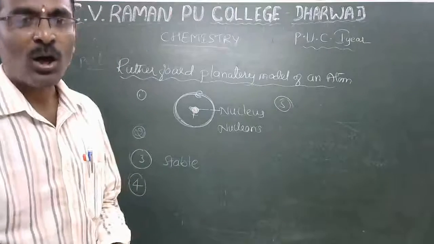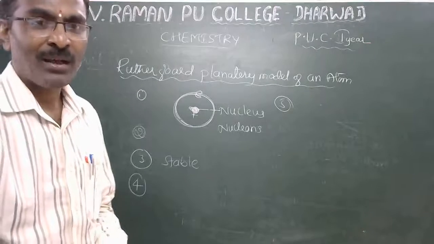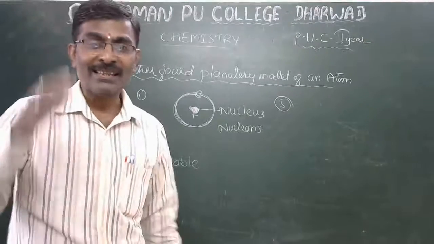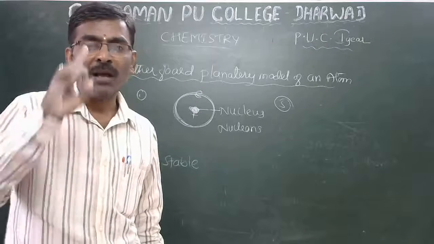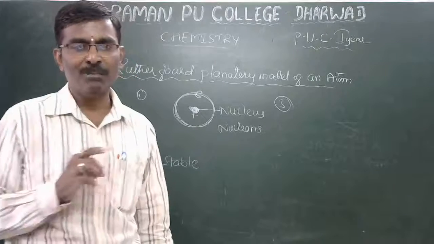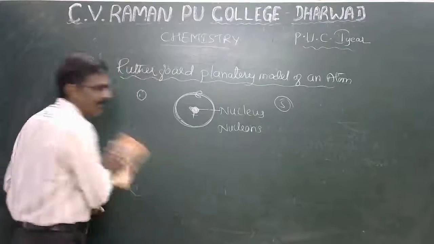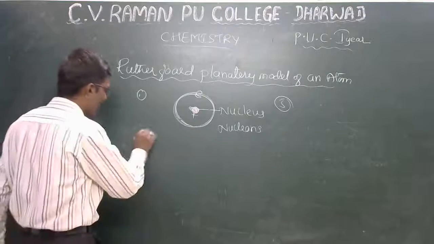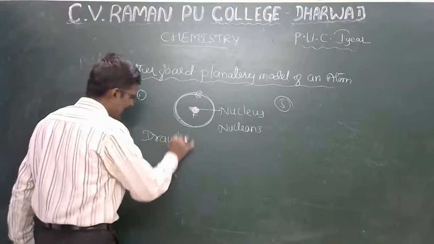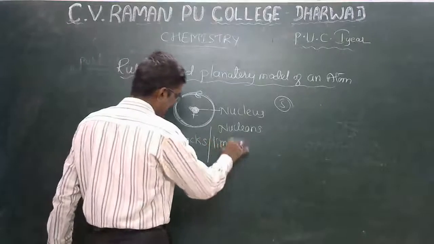According to the Rutherford planetary model of an atom, it is similar to planets around the sun. What are the demerits? Drawbacks or limitations.